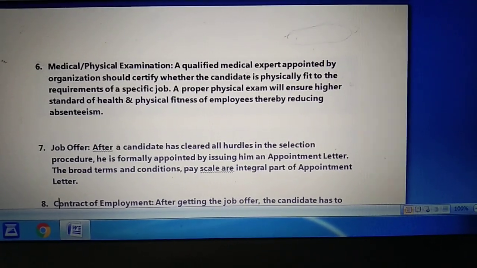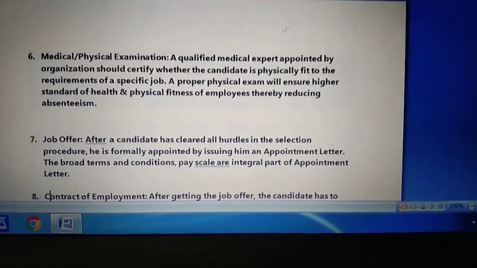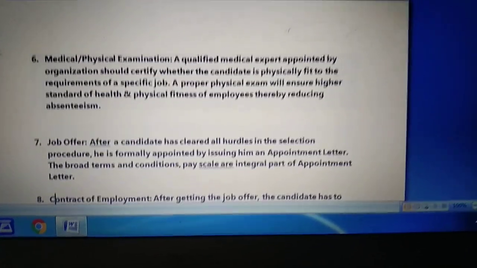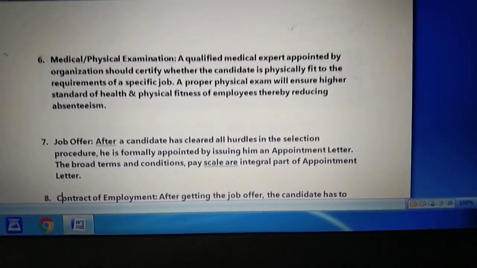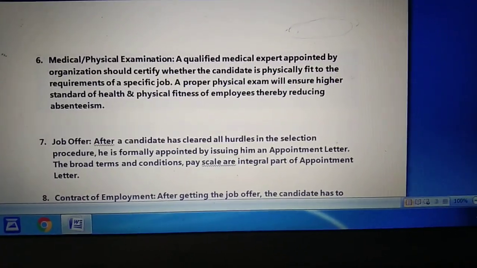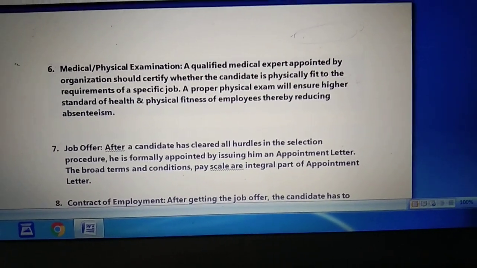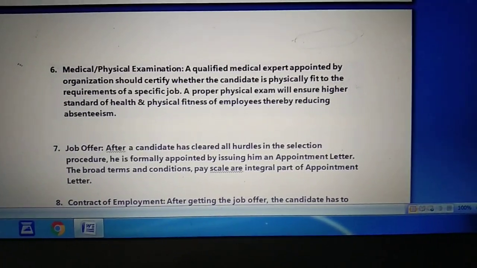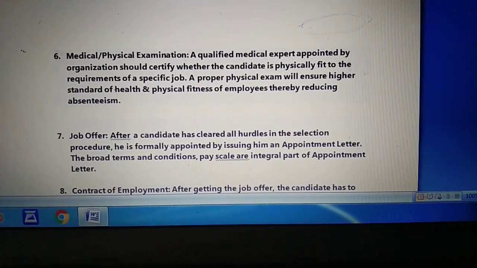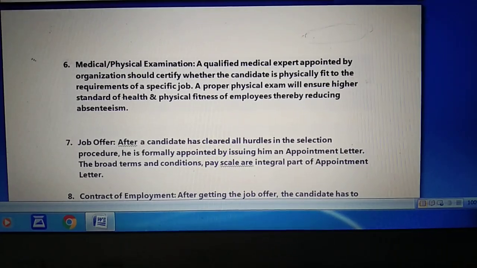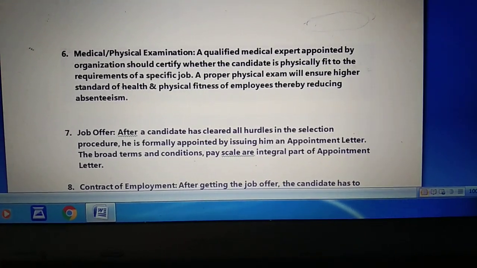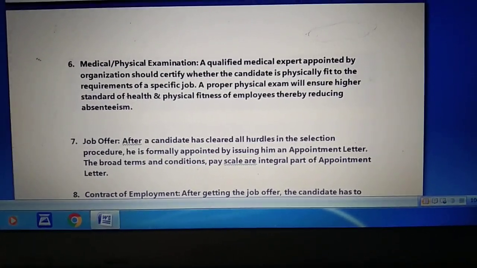Now children, there are so many organizations where many employees get absent day to day, and the reason they give is that they are not medically fit, they are not well. So that is the reason this test has been added into the selection process, so that the absentee record can be reduced.